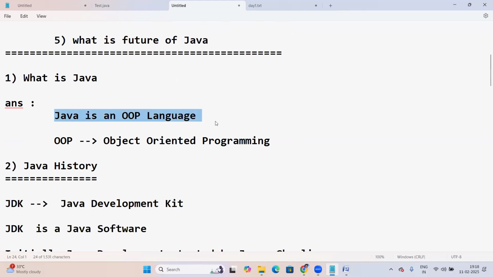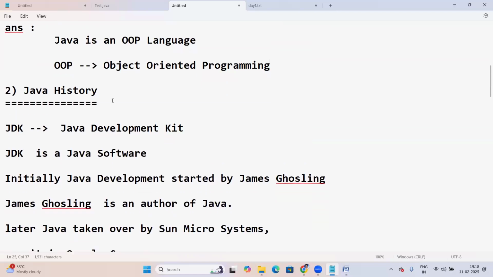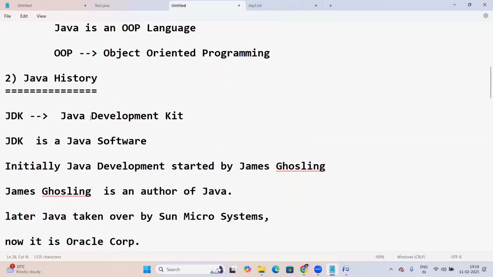Java is an OOP language. Here OOP stands for Object-Oriented Programming. There are many OOP languages, and Java is one of them. About OOP languages, I'll explain later; we'll discuss it next. Okay. So next, Java history.